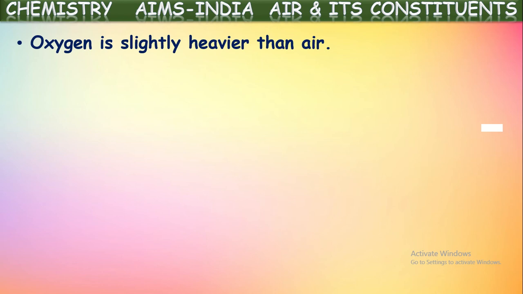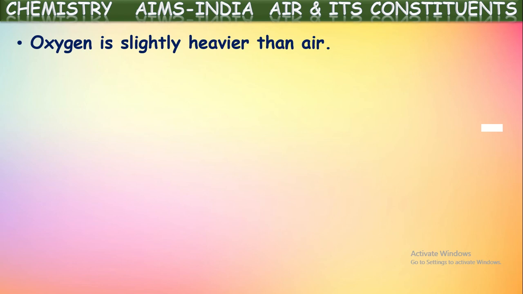That means from their molecular masses, we can calculate the density, which we are going to learn in higher classes, no worry. So the vapor density of oxygen is equal to the molecular weight of oxygen divided by 2. The molecular mass of oxygen is 32, so divided by 2 means 16. Whereas the vapor density of air is calculated by taking the average based upon the percentages, because air is a mixture of so many gases, isn't it?